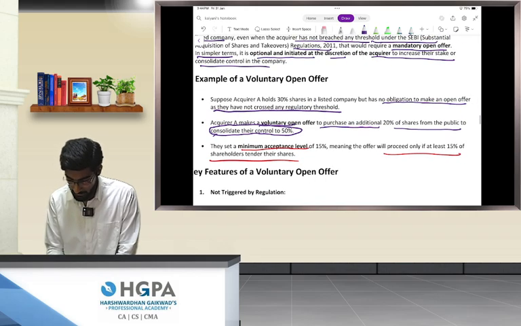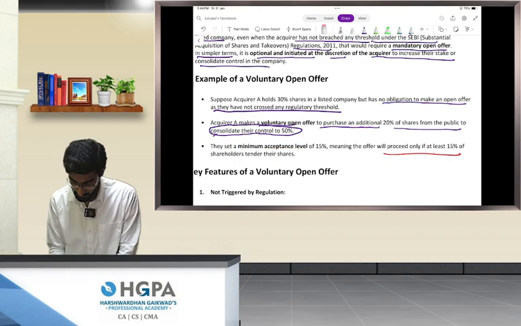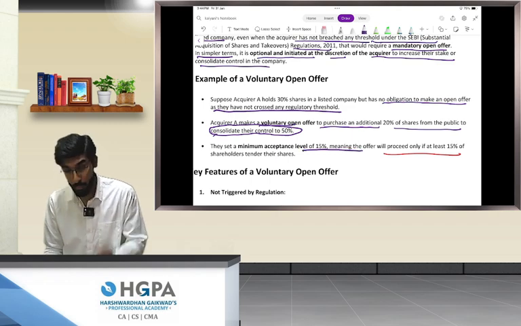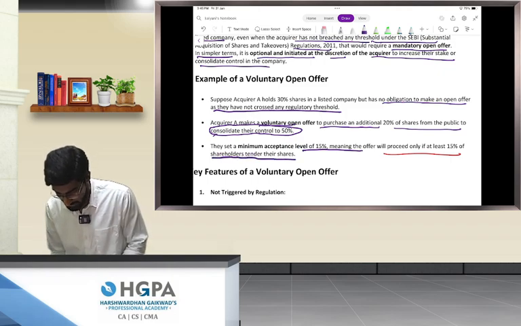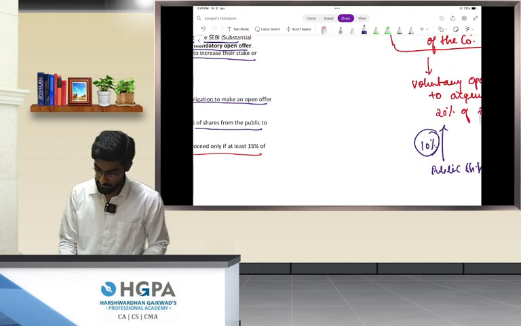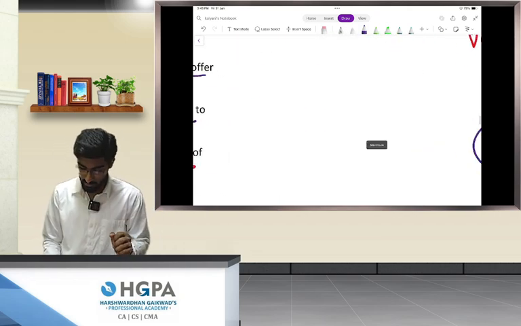They set a minimum acceptance limit of 15%, meaning the offer will only proceed if at least 15% of shareholders tender their shares. Now let's understand why such a provision is made.